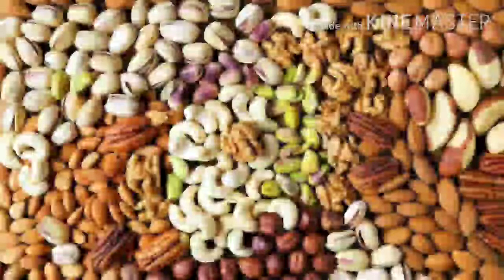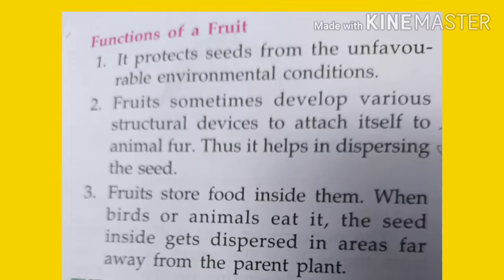Now next is the functions of a fruit. So the first function: fruits protect seeds from unfavorable environmental conditions. Second function: fruits sometimes develop various structural devices to attach themselves to animal fur. Thus, it helps in dispersing the seed. And third function: fruits store food inside them.